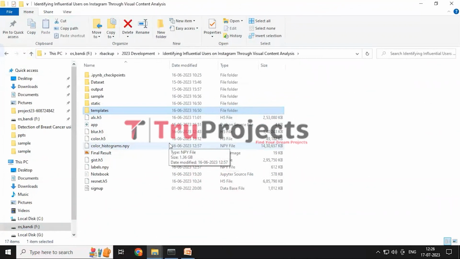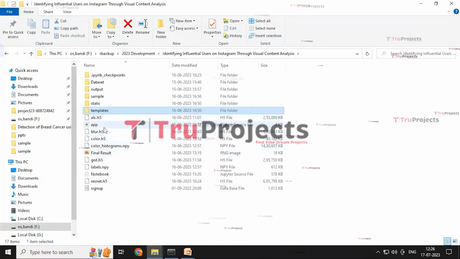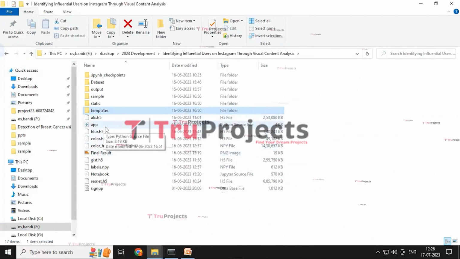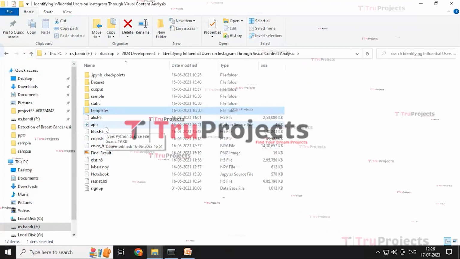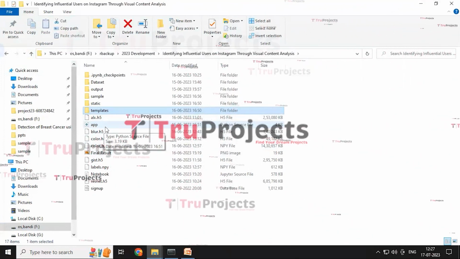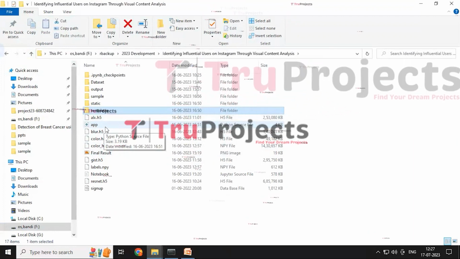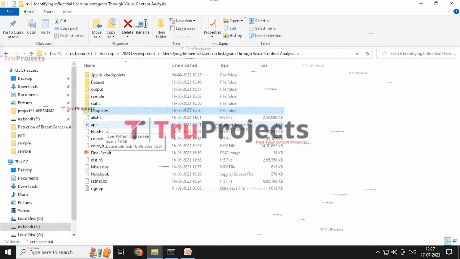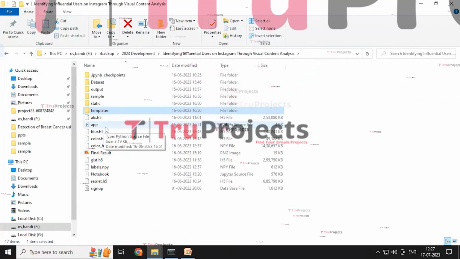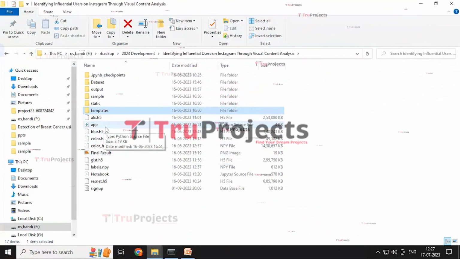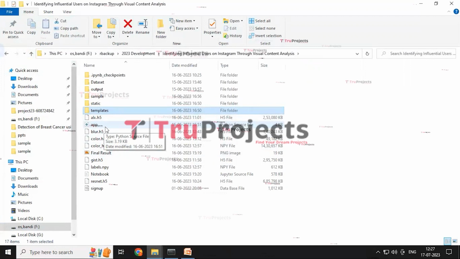It allows the user to write and execute code in individual cells, making it a popular choice for data science. And the app.py file likely contains the information related to the front-end logic. It includes code written in Python that handles server-side operations such as processing the user request, interacting with the database, and generating the dynamic content to be rendered in the HTML template.